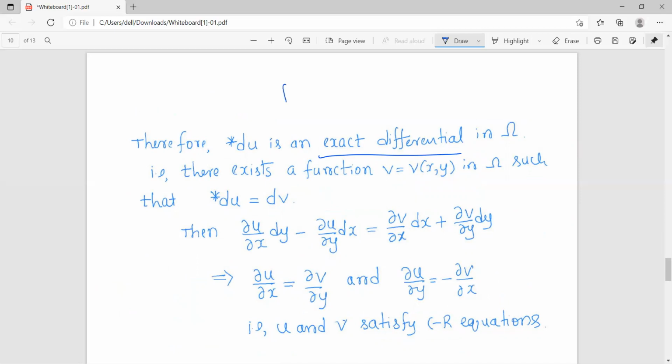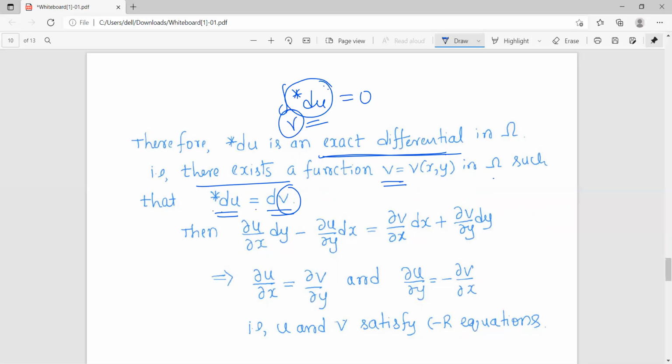So star du has to be equal to the exact differential of some function. That is, there exists a function v in omega such that star du equals dv.